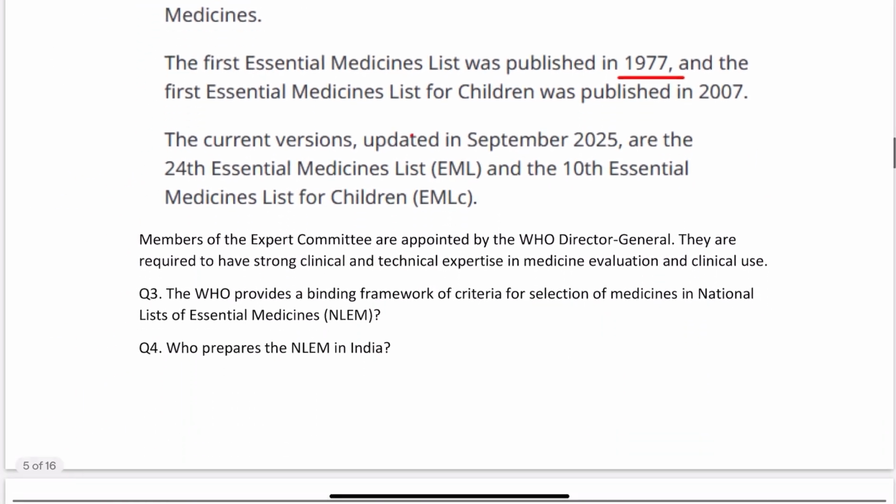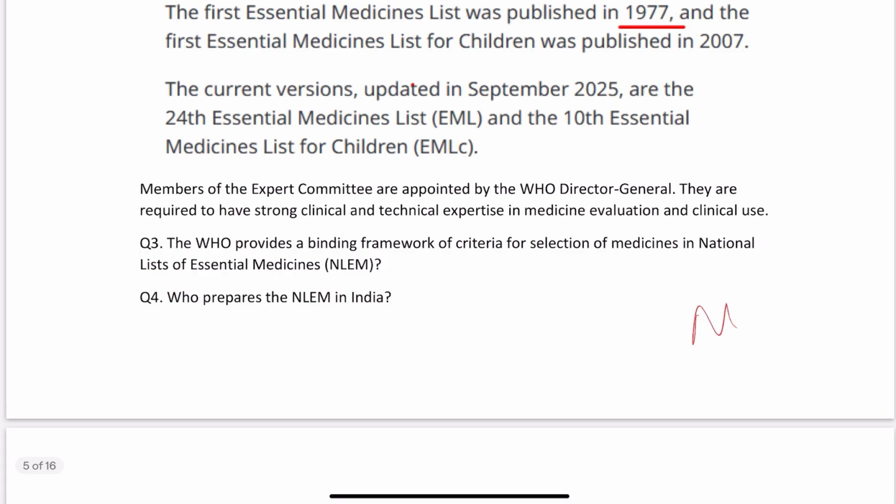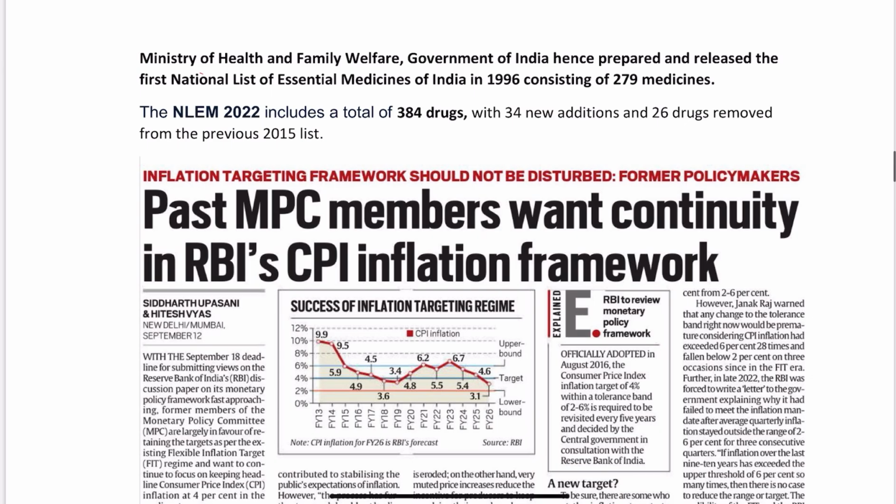Now, in the same pattern, we have the national list also, where every country is implementing that. Similarly, India has implemented the national list of essential medicine. Now, it says here, the third question, that WHO provides a binding framework. It's incorrect. It doesn't, because every country has their own criteria, right? Now, the last question asks, who prepares it for India? The answer is the Ministry of Health and Family Welfare.